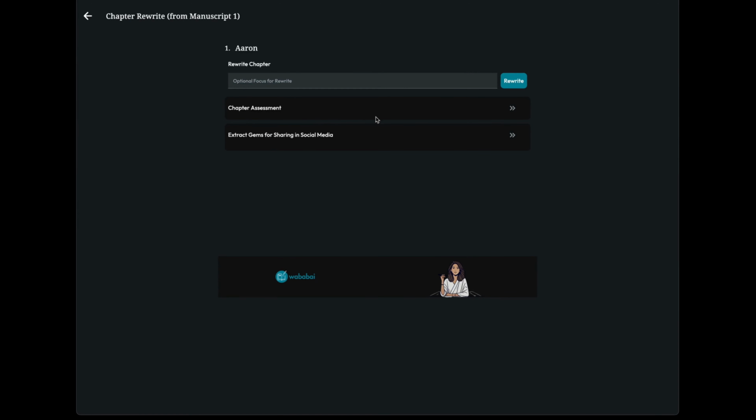In this chapter, you have the assessment of the chapter itself, or you could simply ask to rewrite it. So I'm going to ask to rewrite it. For this exercise, it might not make too much sense because I only have one section in one chapter. But when you have several sections, this is very powerful to make the sections coherent, because it will take the whole chapter with all the sections and rewrite it in your own voice. That's why this is powerful when you have started a project but never finished the first draft. This is the way you can finish your first draft and even rewrite it so that you end up having a second draft.